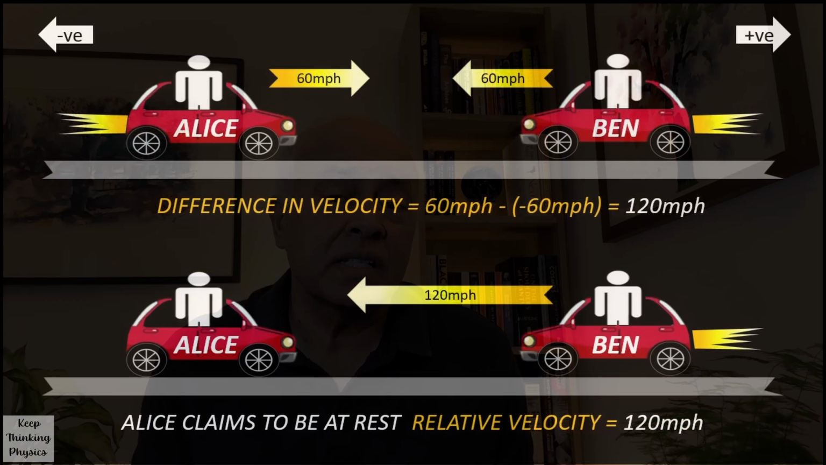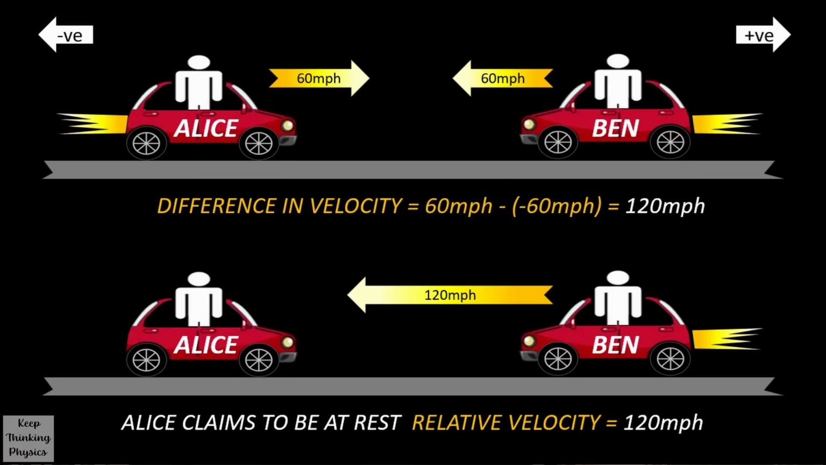What special relativity adds to this is that even if Alice or Ben are both moving, either of them can also claim to be at rest and just say that the other person is doing all the motion. So if Ben and Alice are travelling in opposite directions at 60 miles an hour, then Alice can claim to be at rest and say that Ben is doing all the moving. In this case, Ben or Alice will still measure their relative velocity to be 120 miles per hour, the same as before, but now Alice is claiming to be at rest.